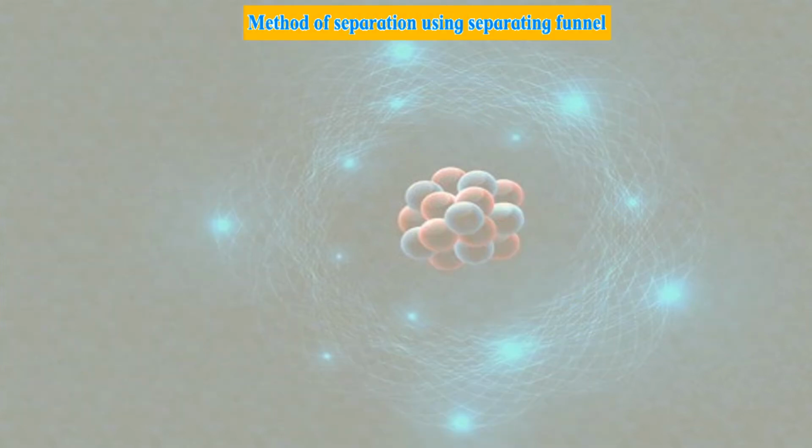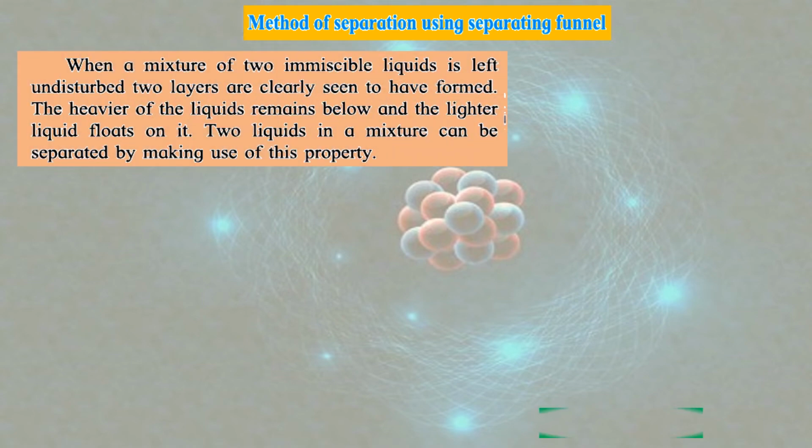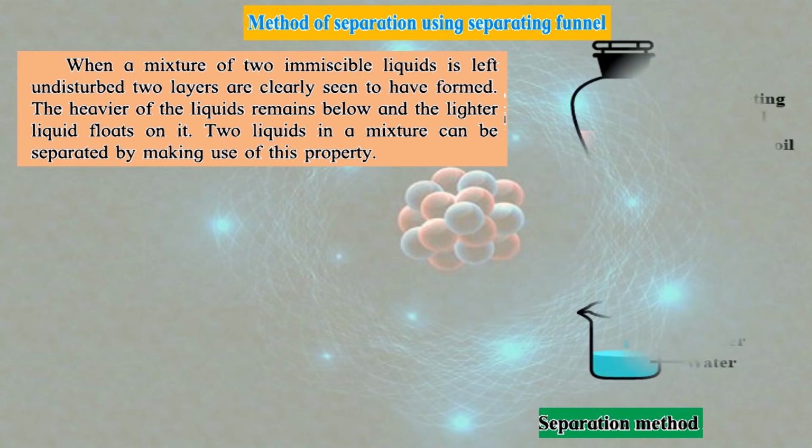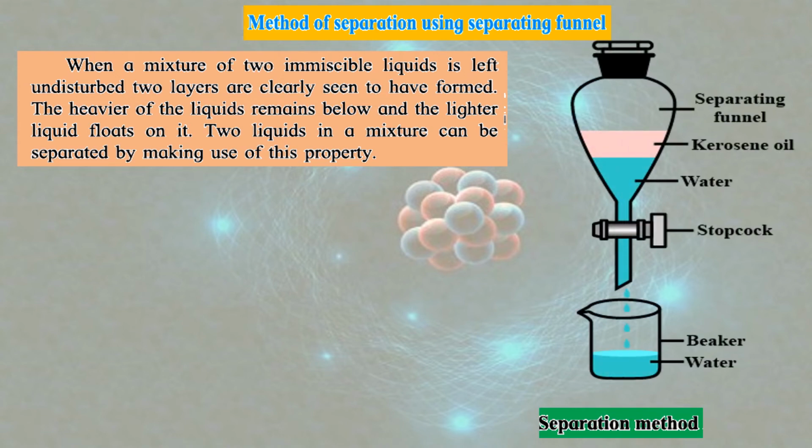Method of separation using separating funnel. This method basically works on a very simple technique which you use in your day-to-day life also. When a mixture of two immiscible liquids, immiscible meaning they do not dissolve completely, is left undisturbed, like if you are using water and kerosene or oil, if you mix it, they do not mix completely.